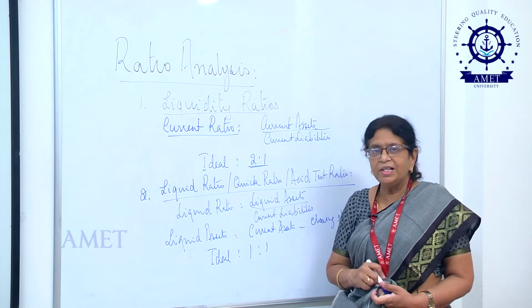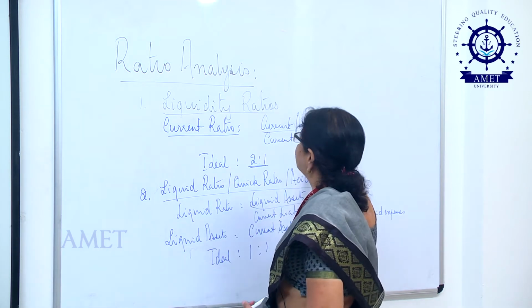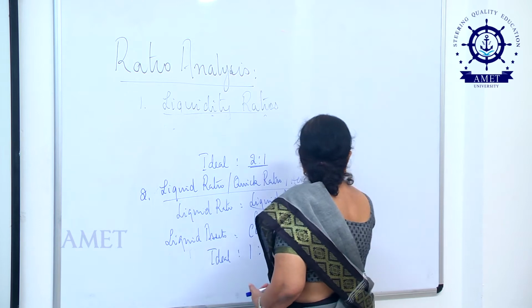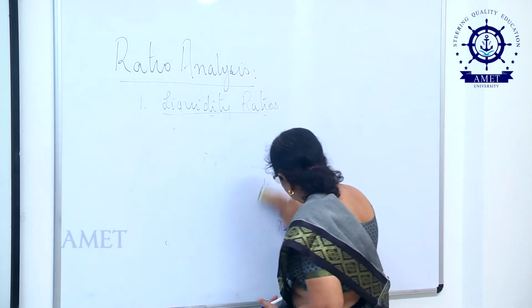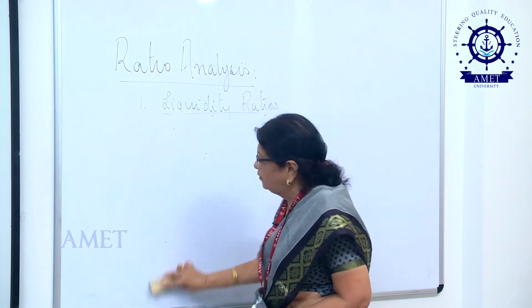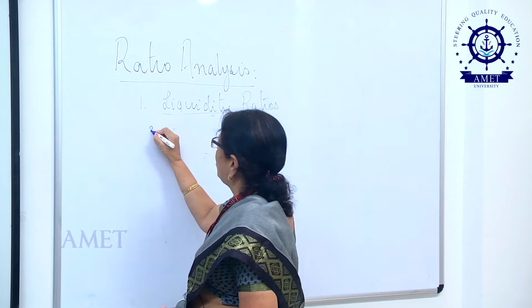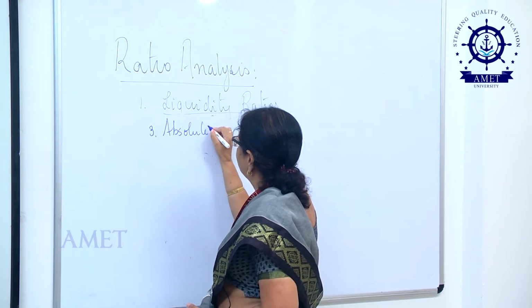If this is the situation, you can take it that this company has a satisfactory or an ideal liquid ratio. Now, let us move on to the third and final ratio under the category of liquidity ratios, the absolute liquid ratio.